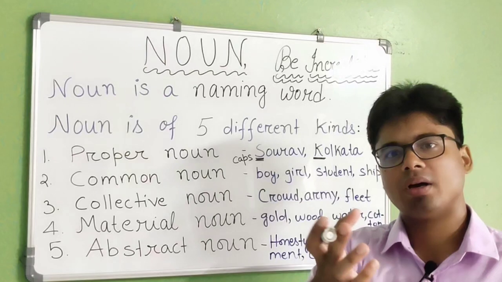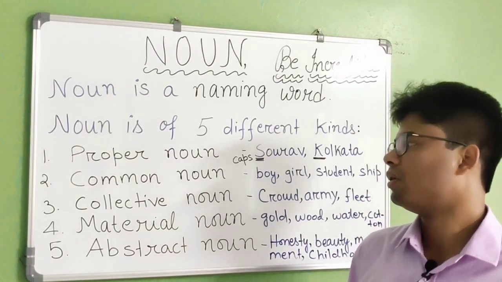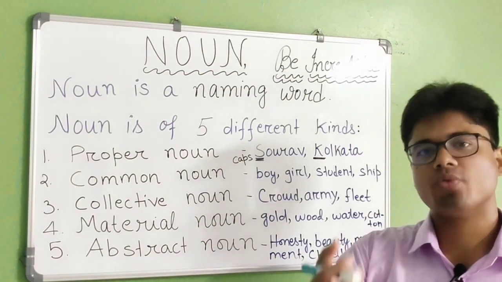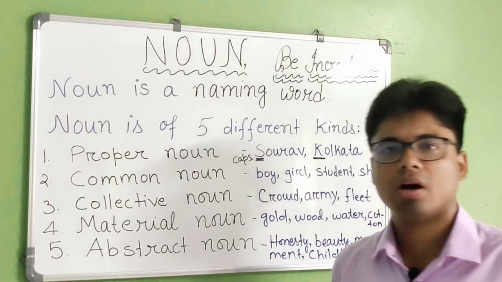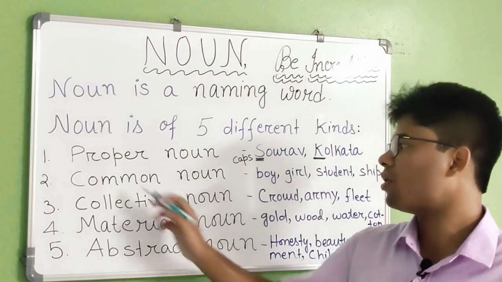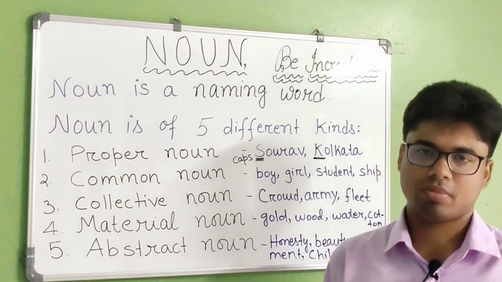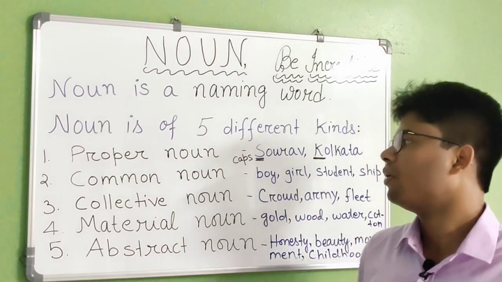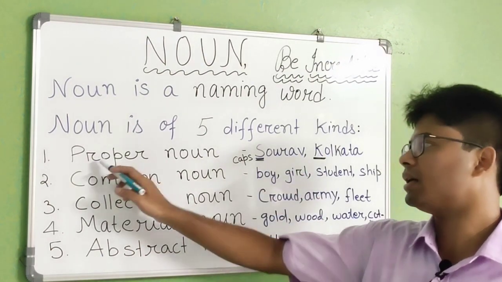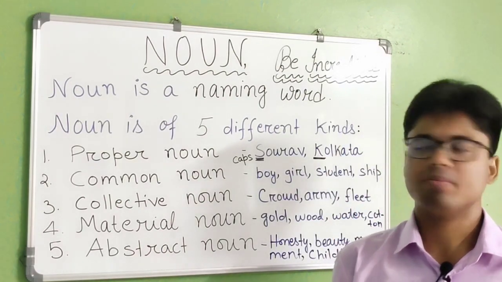Now if I say you are using a phone, it can be any phone. Any phone should be an example of common noun. If I ask you what is the company of your desktop or laptop, so desktop and laptop will be examples of common noun. And if you say that I have a Dell desktop, I have an Apple desktop, so Apple, Dell, HCL, all these things will come under proper noun, because you are giving the full detail name of your company.